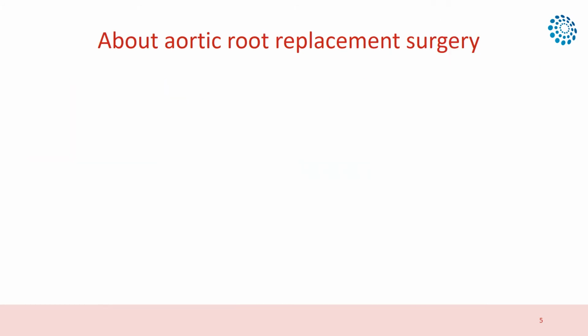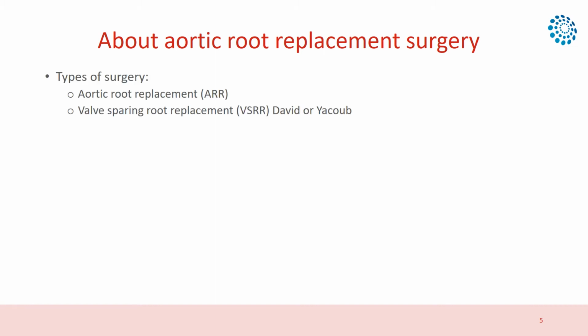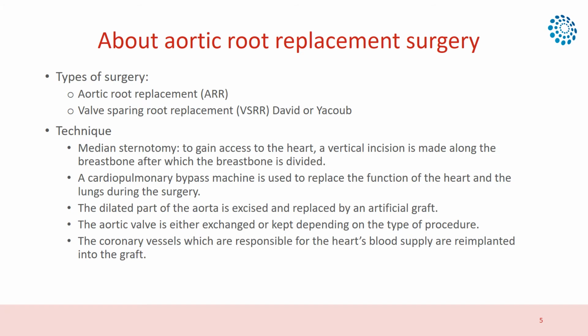The applied procedure is the aortic root replacement, which has two types: aortic root replacement when the aortic valve is not preserved, and valve-sparing root replacement. The latter involves the David and Yacoub techniques. The main steps that are common in the two types of surgery are the following.